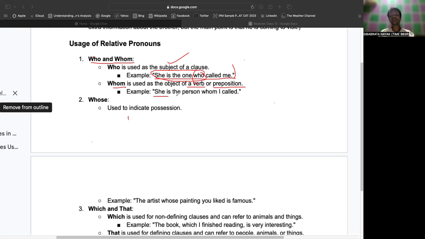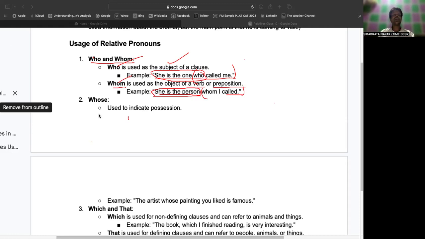Similarly, when you are using whom, it's used as the object. So you can say, she is the person whom I called. "Whom I called" is a relative clause, and "the person" is the object of the sentence. I called the person, right? So the person is the object of the verb. In that case, who is the subject and whom is the object.